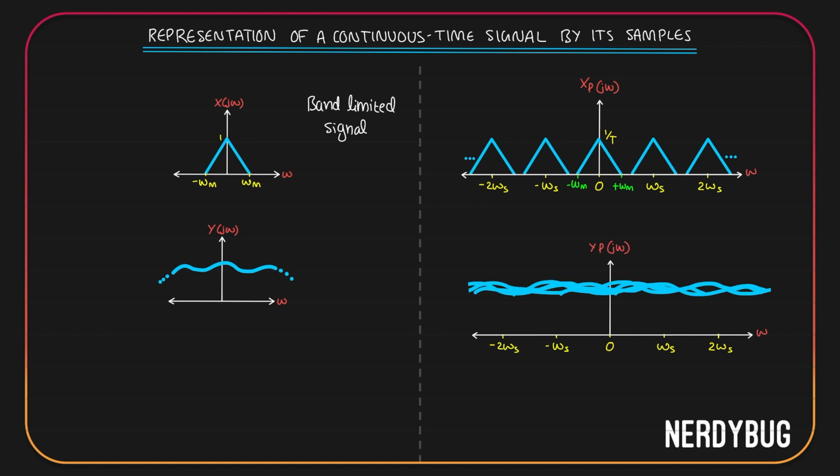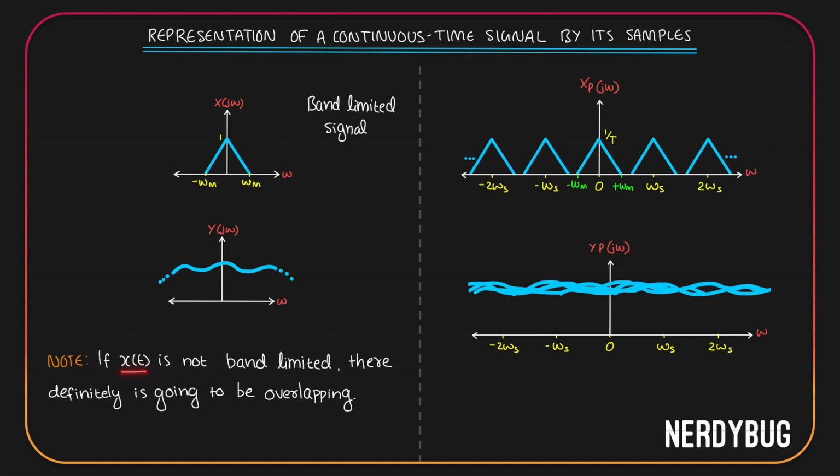So technically what I am trying to tell you is, it doesn't matter what value of omega s I take, there is going to be overlapping everywhere. Because y of j omega exists everywhere from minus infinity to infinity. So if it gets replicated at whatever interval, they are all going to overlap. This leads us to one of the most important concepts in sampling.